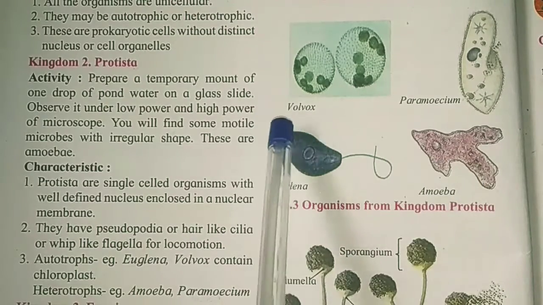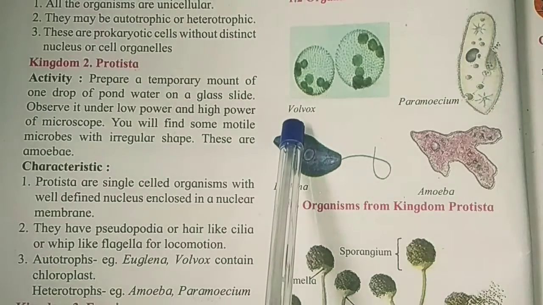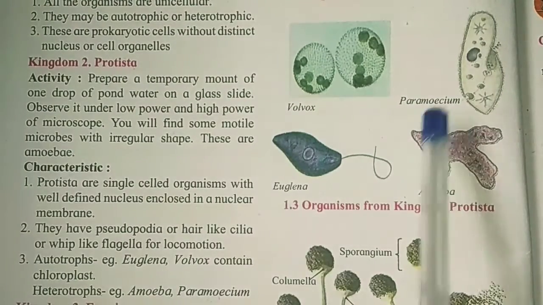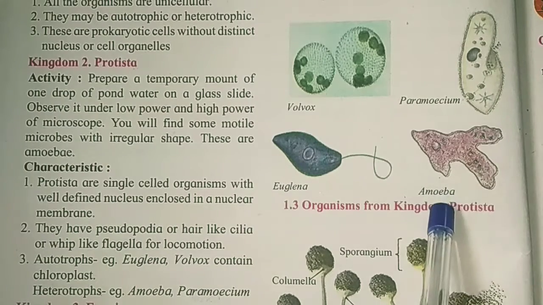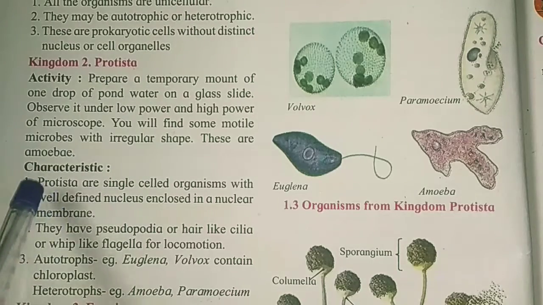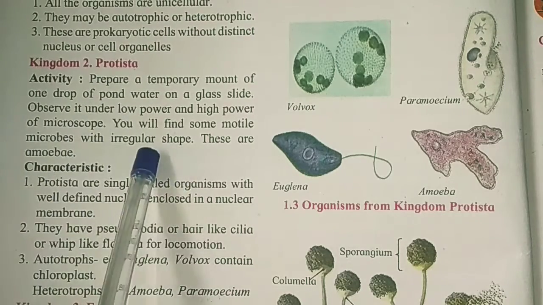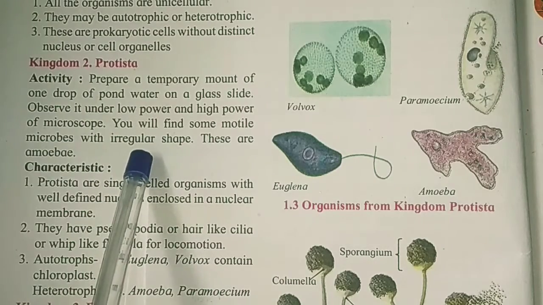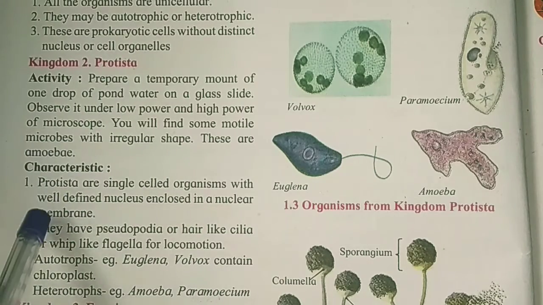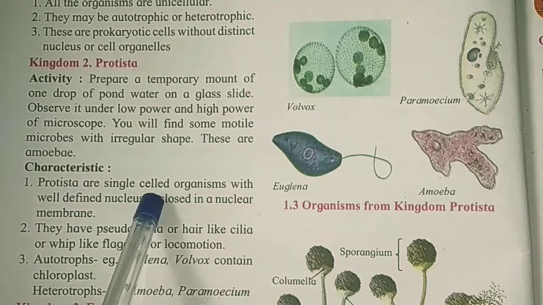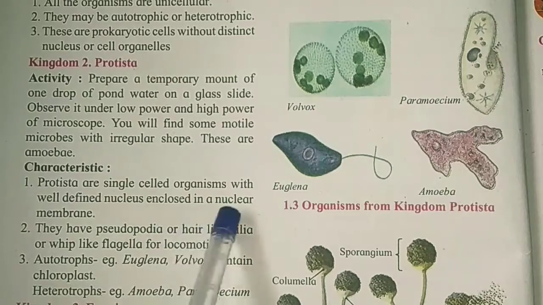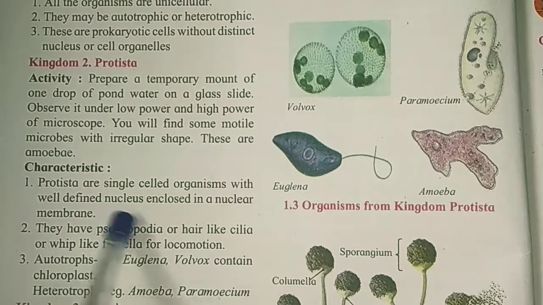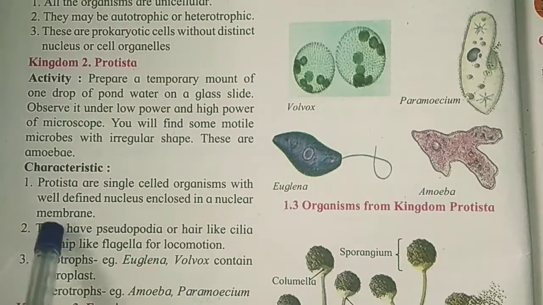What are the examples of Protista? Volvox, Paramecium, Euglena, amoeba. These are the examples of Protista. So what are the characteristics? They have irregular shape, not the same shape again. Okay, the characteristics: Protista are single celled organisms with well-defined nucleus enclosed in a nuclear membrane. They have a nucleus enclosed in the nuclear membrane.